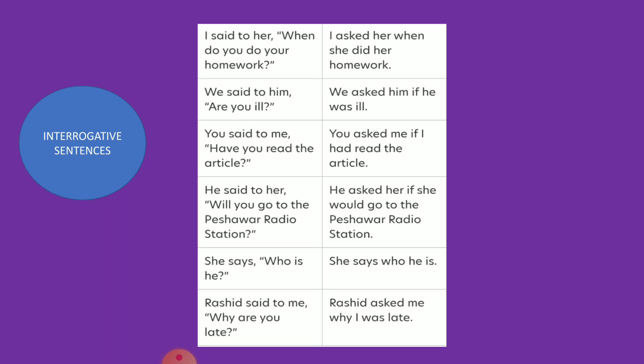Interrogatives are of two types. One is the rhetorical questions, and the other is the WH family. In rhetorical questions, you can use the word as a conjunction, like if or whether. But in the WH family, you can use the WH word as a conjunction to frame the sentences. Examples over here. I said to her, "When do you do your homework?" I asked her when she did her homework. We said to him, "Are you ill?" We asked him if he was ill. Same is there in other sentences. You can refer to other sentences also.